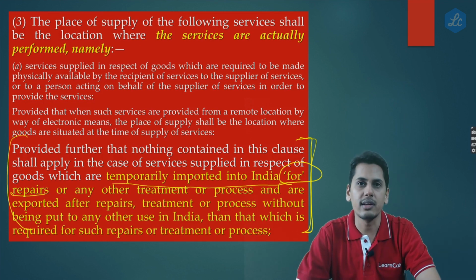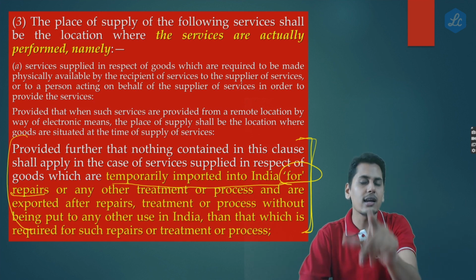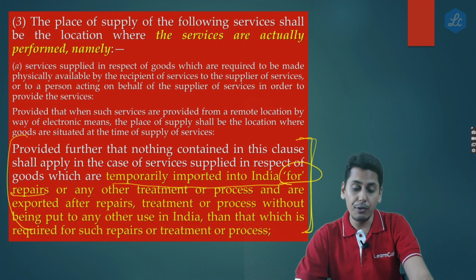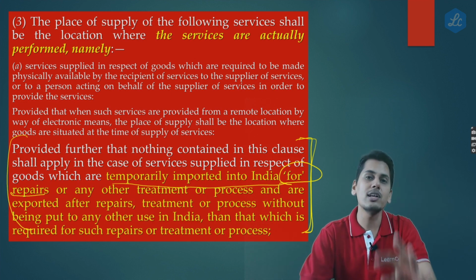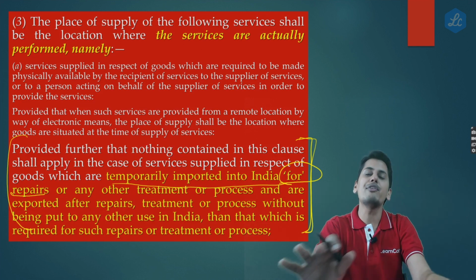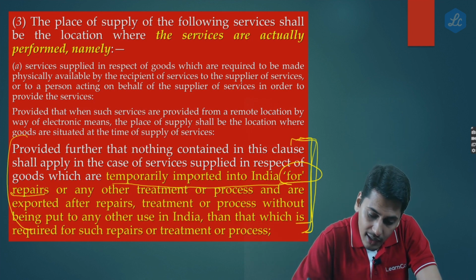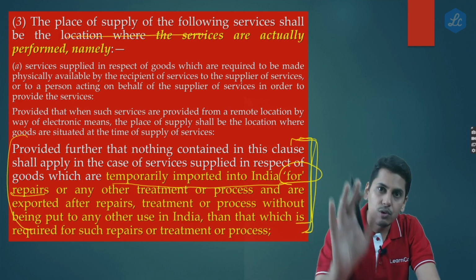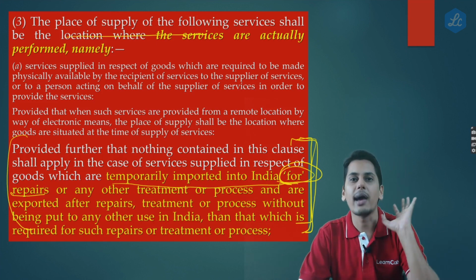So now this service provider tells, today you're telling me like this, tomorrow your own department officials will start litigating that did this aircraft come to India for repairs? No, then you're not covered by the second proviso, because if you are covered by the second proviso, 13(3) is not applicable to you. Go to the general category. The place of supply happens to be the location of recipient, which is the other country outside India. It would qualify to be an export of service. But tomorrow your department officials would tell me that I am not covered by the second proviso. That means I remain under 13(3)(a). The place of supply would still be Delhi because this aircraft is not imported for repairs.